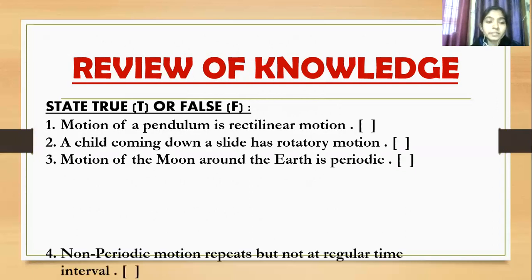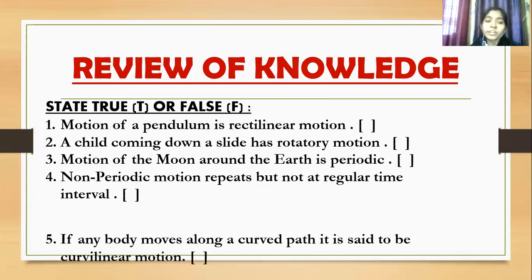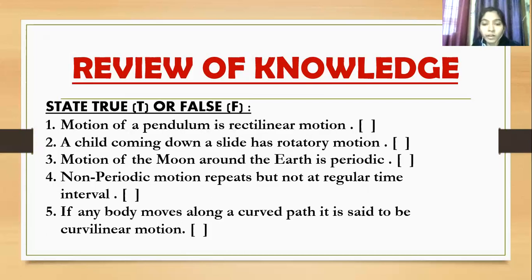Very good. Next is, non-periodic motion repeats but not at regular interval. Non-periodic motion repeats but not at regular time intervals, it's true. Very good. If any body moves along a curved path, it is said to be in curvilinear motion. Yes, it's true.